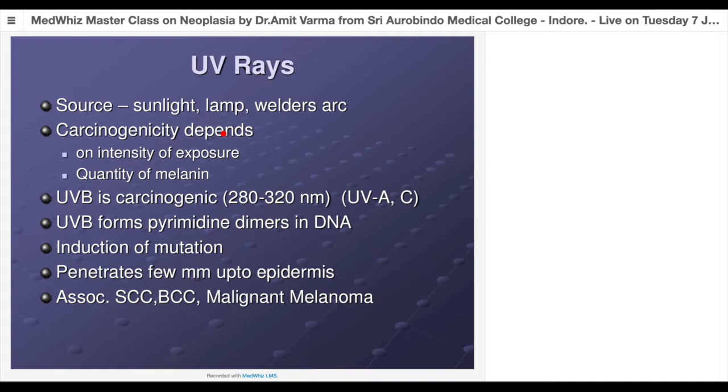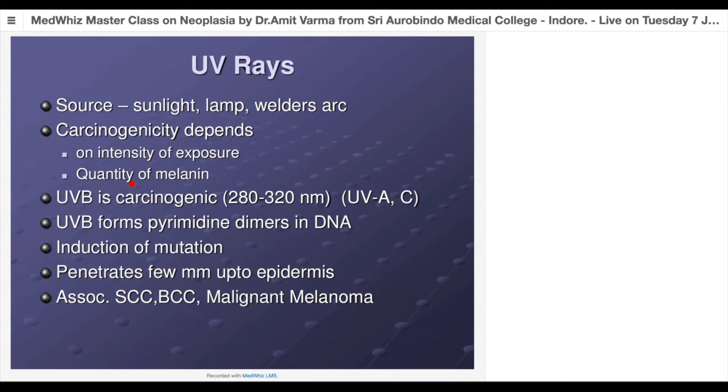So UV rays coming from sunlight or coming from welder's arc, they have a definite carcinogenic effect. They mainly affect the skin. The intensity of exposure is important, and the quantity of melanin that we have in our skin has a protective action. So naturally the Asians, which have melanin-rich skin, will have fewer skin cancers compared to the Europeans. Why? Let us take an example of Australia or New Zealand, the countries which are developed, which have a poor ozone layer because of more industrialization. So they have more UV radiation exposure to their skin. So they have a higher rate of squamous cell carcinomas compared to Indians or Africans.